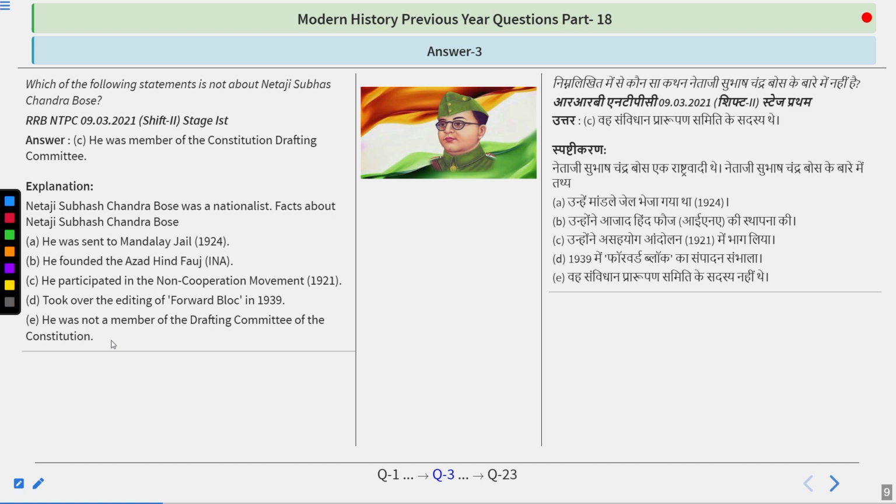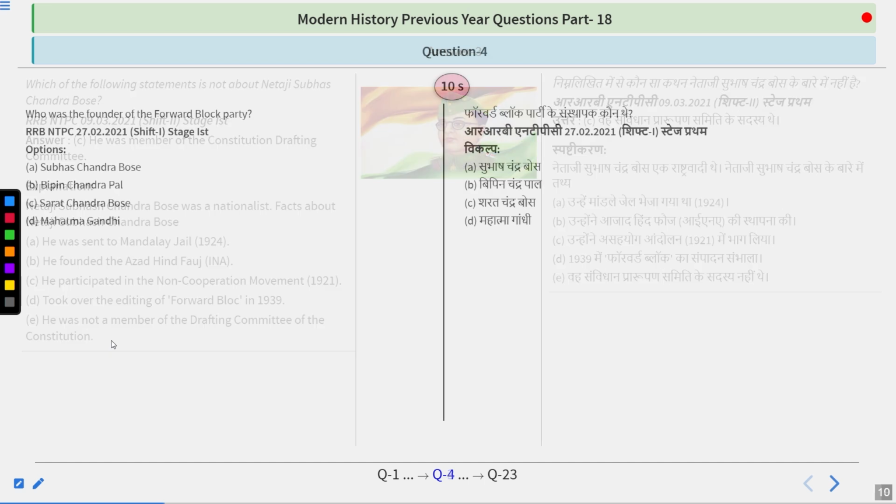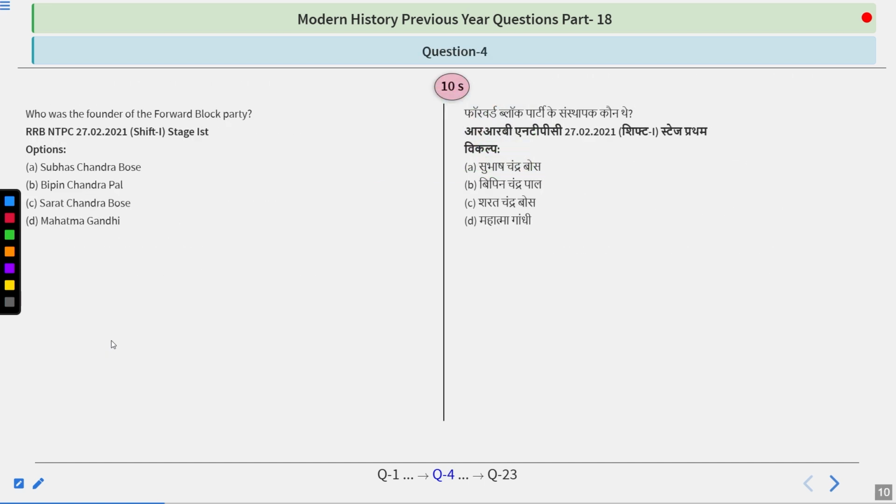So do remember that Netaji Subhash Chandra Bose also became the first Prime Minister and Defense Minister of the provisional government, or the parallel government, that he formed in Singapore. Who was the founder of Forward Bloc Party? Options are Subhash Chandra Bose, Bipin Chandra Pal, Sarat Chandra Bose, or Mahatma Gandhi. Think about it.